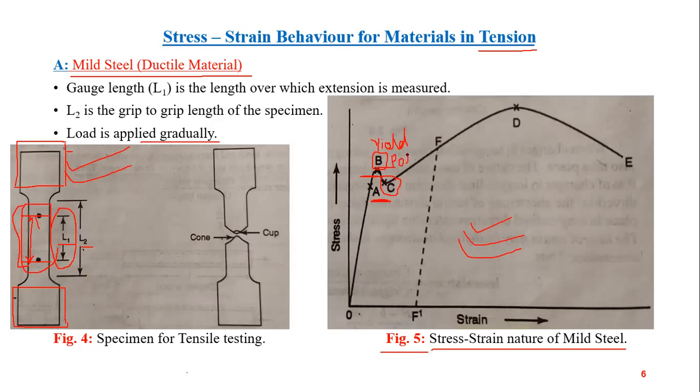So there are two yield points for mild steel. One is the upper yield point B, one is the lower yield point C. Then we have the ultimate tensile strength, point D, and E is the point of fracture. All these points I'll discuss in detail in the next slide.